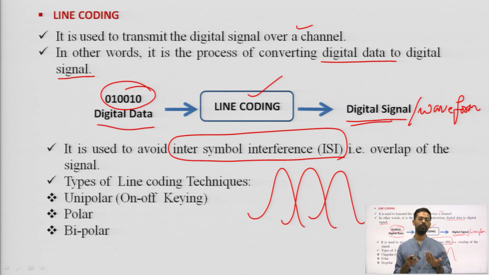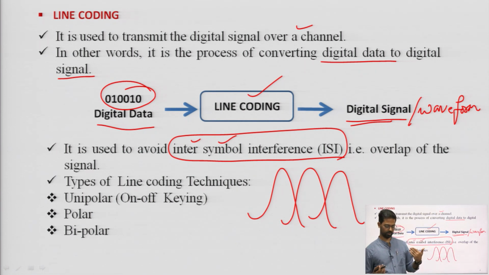If overlap occurs, then there is a distortion. So, to avoid this distortion, we have to avoid the inter-symbol interference, where the symbols are interfering with each other.